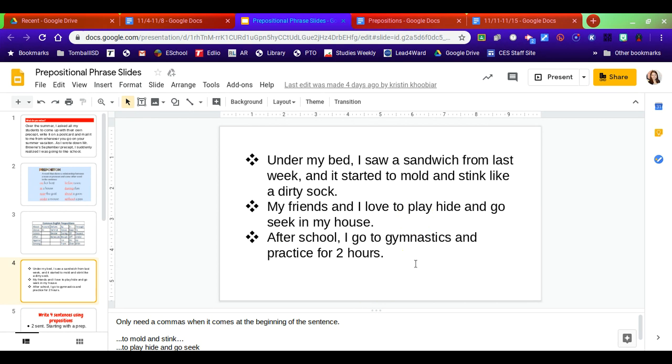Okay, so then let's look at the third one. After school, I go to gymnastics and practice for 2 hours. There's a couple of prepositional phrases in this sentence, but there is one at the beginning. We have after school, comma. You notice this is punctuated correctly because there's a comma after that prepositional phrase, after school. Okay.